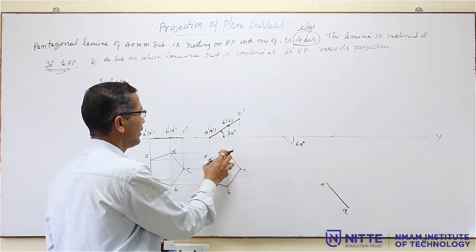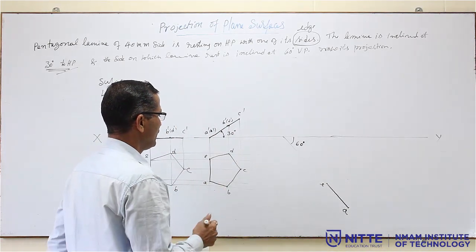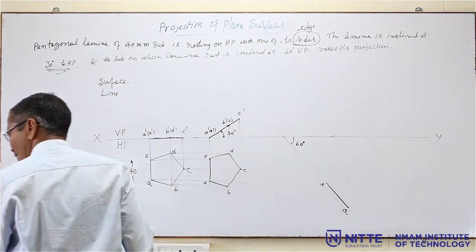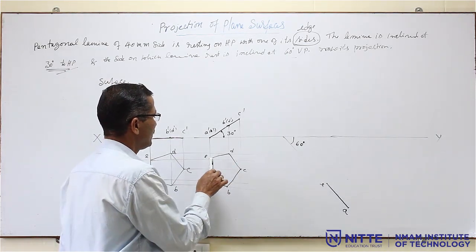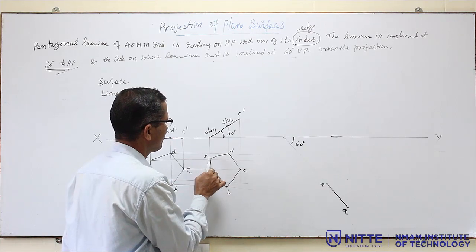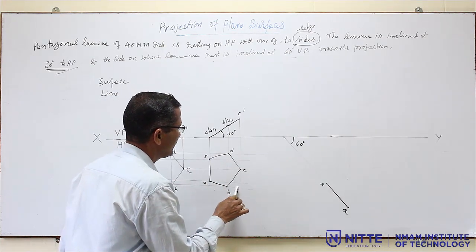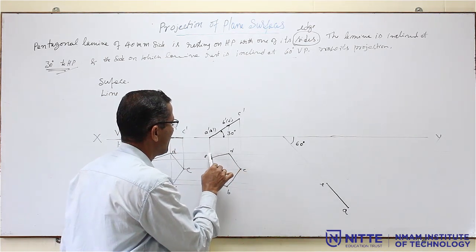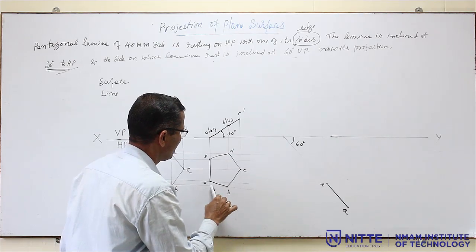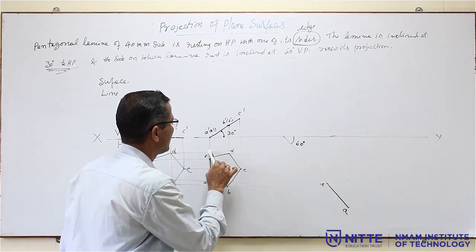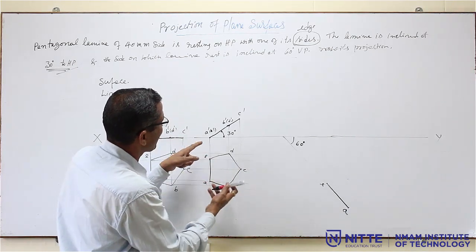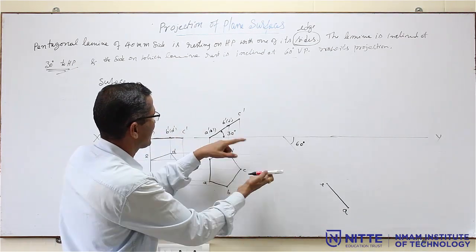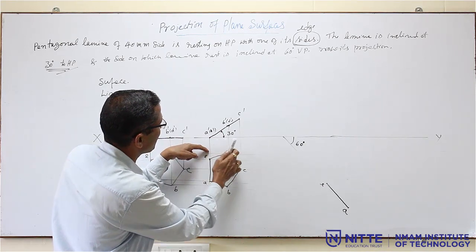You have to take all the dimensions. Any convenient method you can use, that is left to your drawing skill. So, the easiest method is this: the pentagon is inscribed in an imaginary box. You can see here, there is a box. What is the size of that box? It will be the vertical projection lines and horizontal projection lines; it is inscribed.